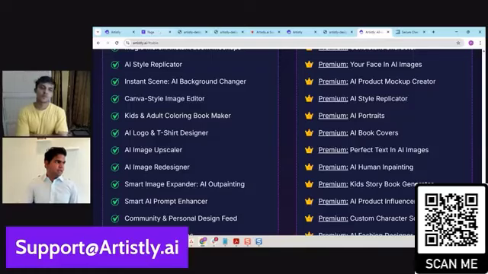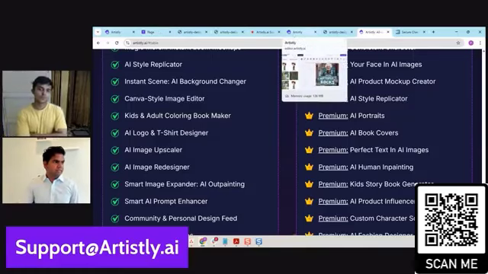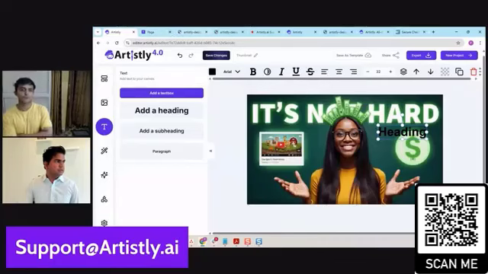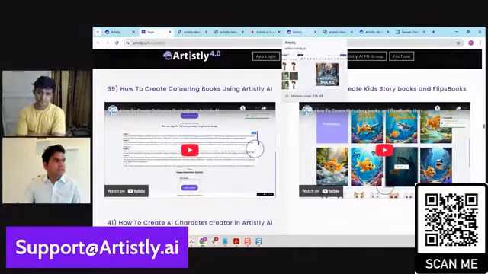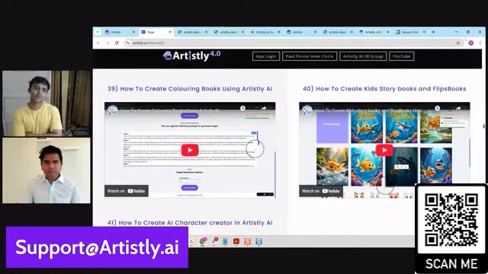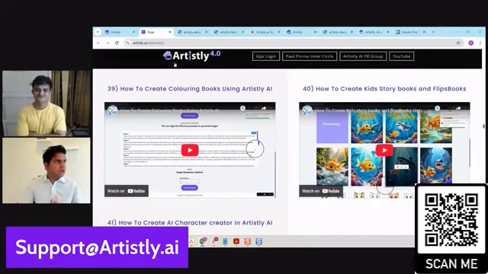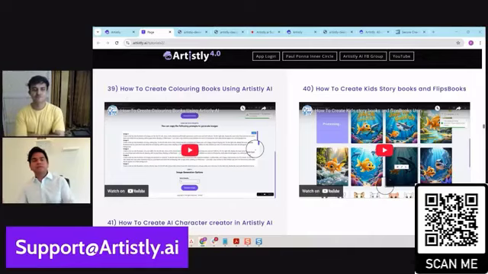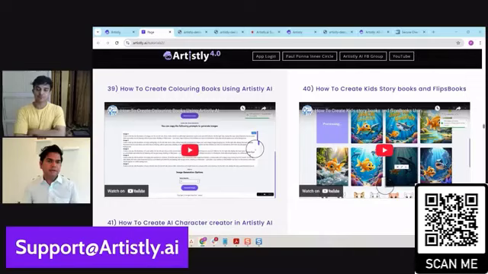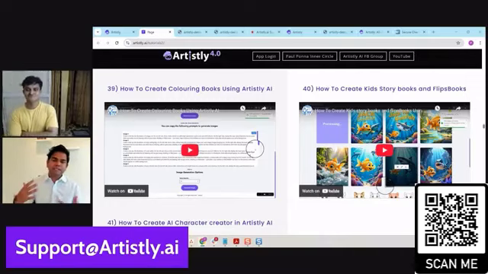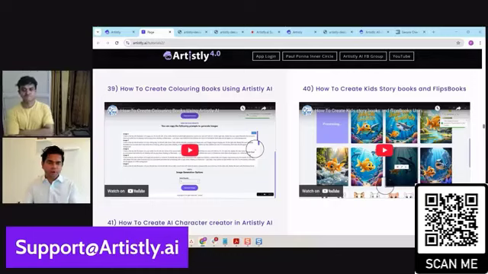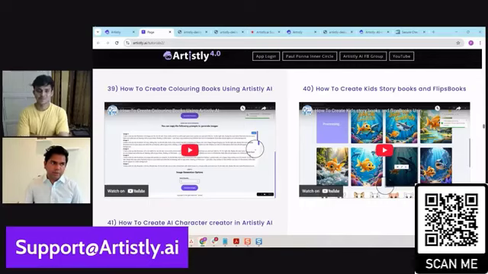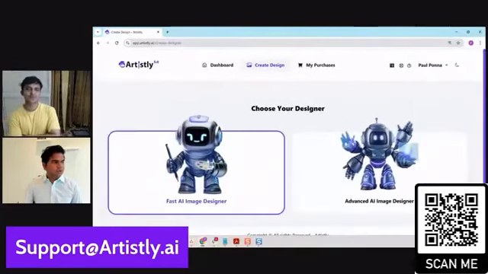Okay, so what that means, in other words, is if I go into the Artistly application, so let me go back here. So let's say go back to the Artistly editor. Just as a simple example, let me actually do that right now. Just give me a sec. So the idea is if you are trying to edit any image or you're doing anything, the workflow concept, think of it like a Zapier or, for example, like ChatGPT. If you can basically tell the AI, look, this is what I'm looking for, and can you make that happen for me? That is what we are trying to achieve here without much mumbo jumbo techie stuff.